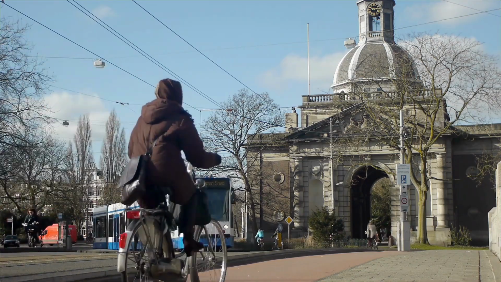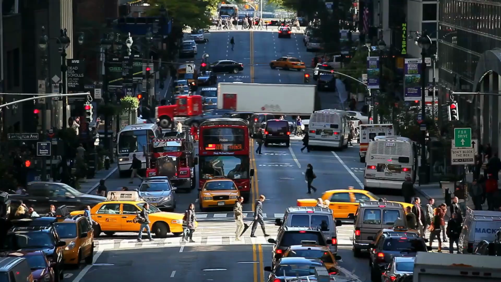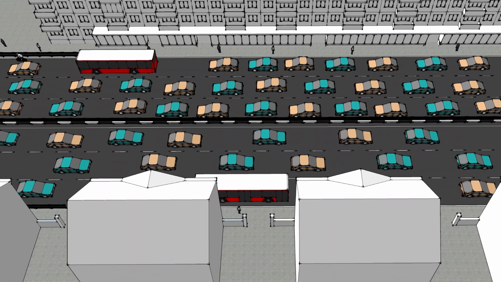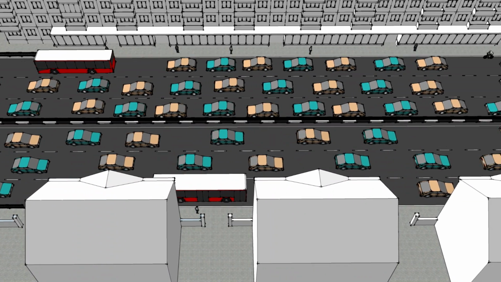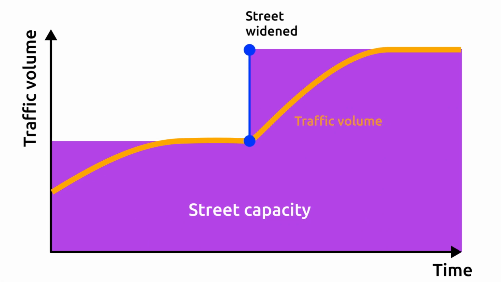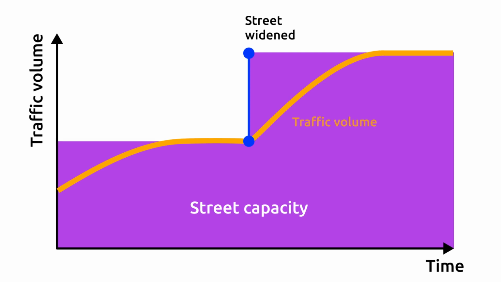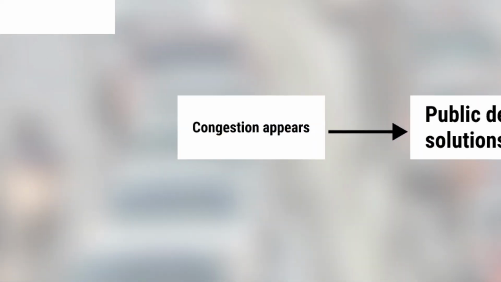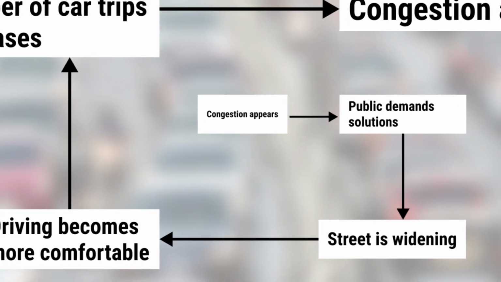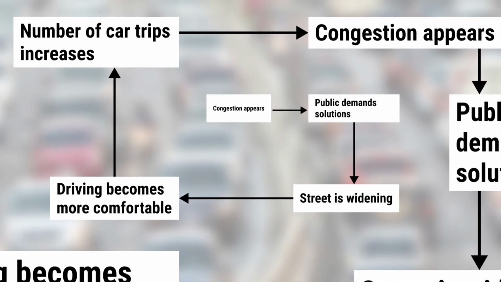It is important to understand that the mode of transportation that people choose isn't constant but changes depending on the situation. In our case, so many people will gradually switch to cars that the initial benefit of widening the road will come to zero and traffic jams will return to the same level or even worse. This usually happens within a few years. And if you try to widen the road for cars again, if there is space for it of course, the cycle will just repeat itself, leading from temporary relief to an even bigger problem.